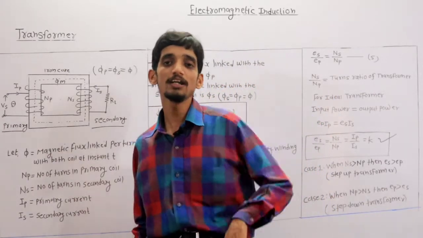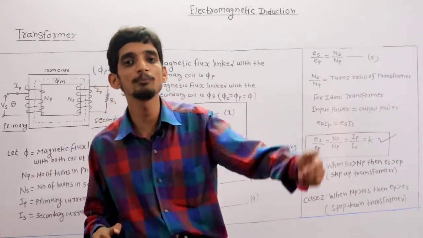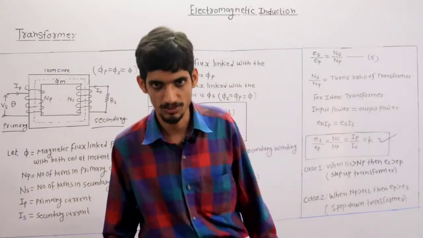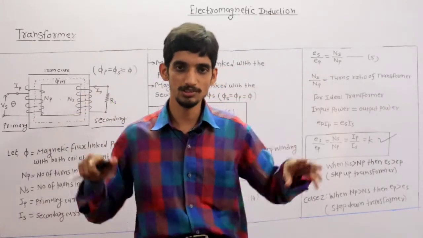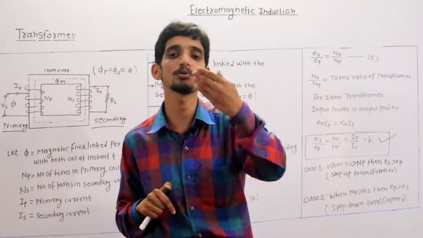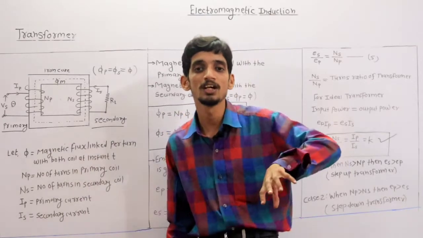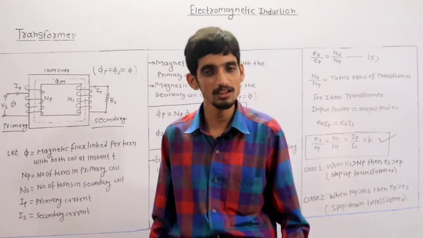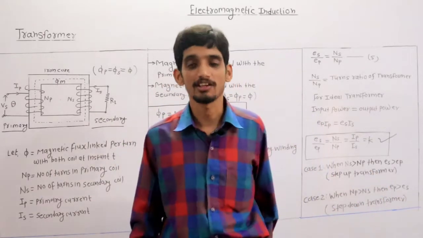So the transformer which converts high input voltage to low output voltage is called a step down transformer. In substations, whatever transformer we are using is a step down transformer, because we have to convert high voltage of 11,000 volt into low voltage. So for practical purposes we are using step down transformers.